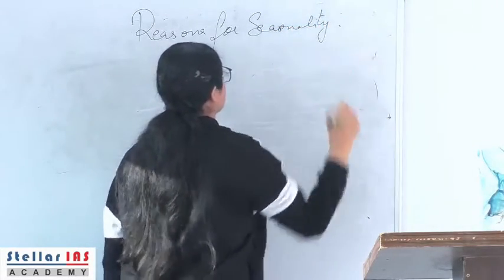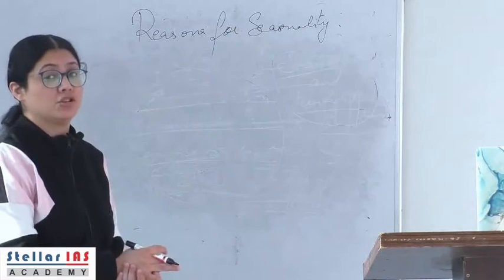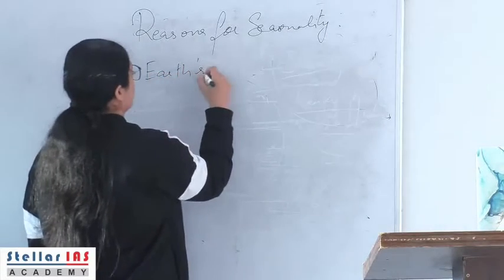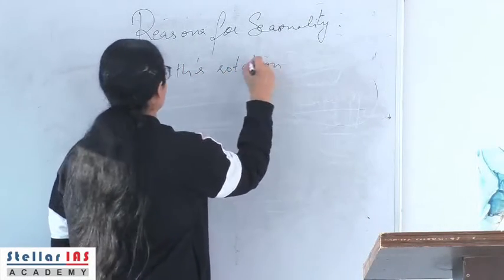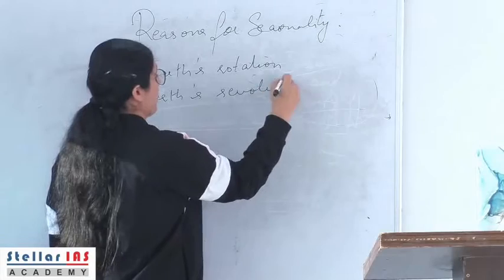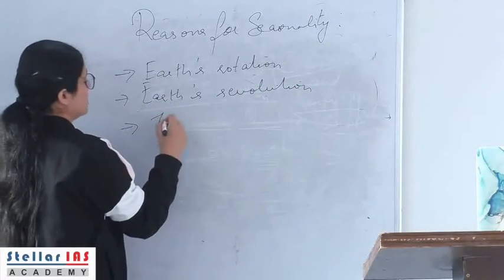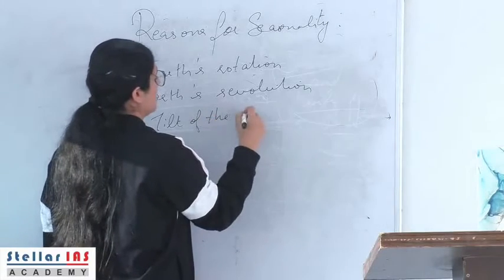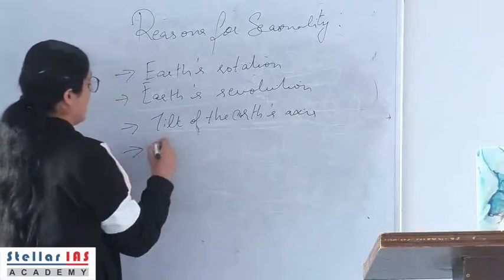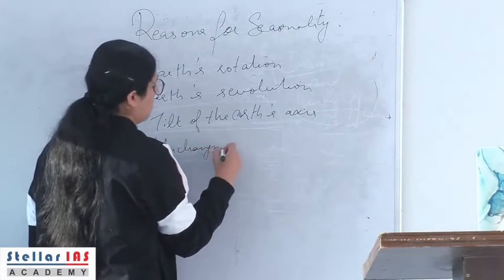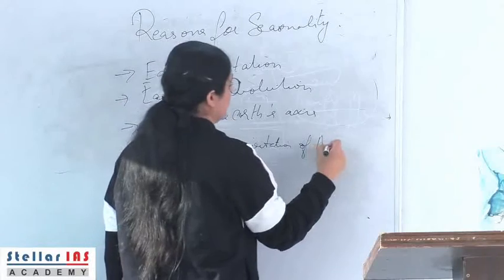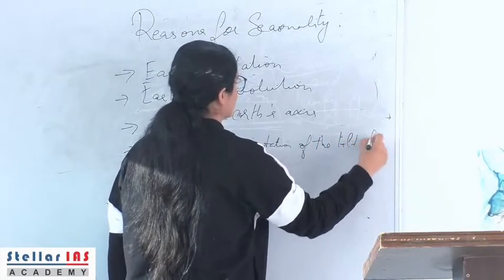Now all of these topics that we have covered today act in combination for the seasons to take place, that is, Earth's rotation about its axis, Earth's revolution around the sun, the tilt of the Earth's axis, unchanging orientation of the tilt of Earth's axis.